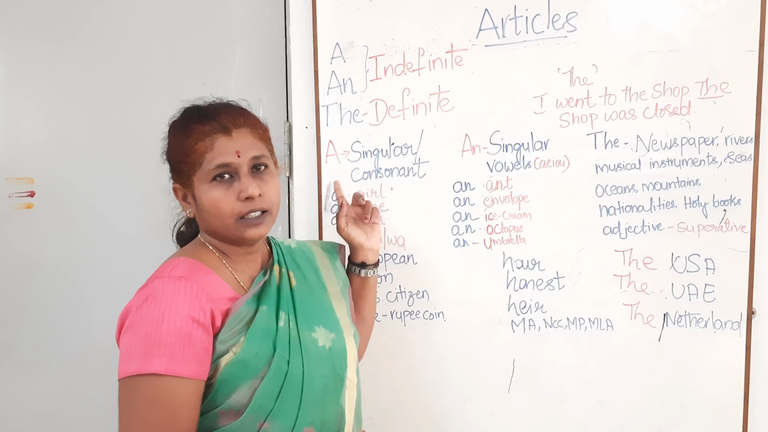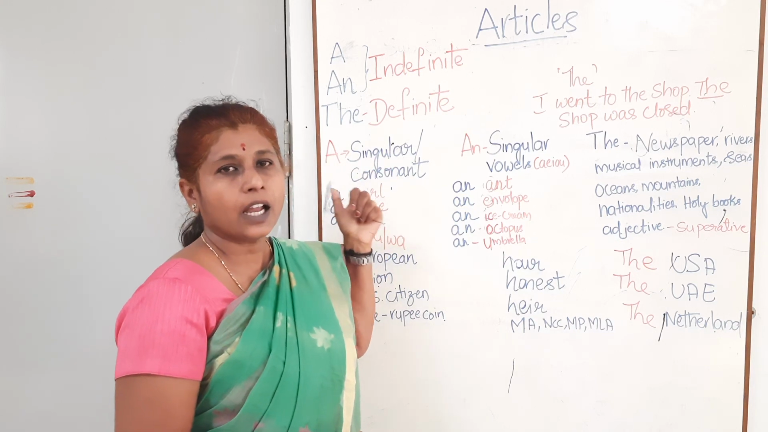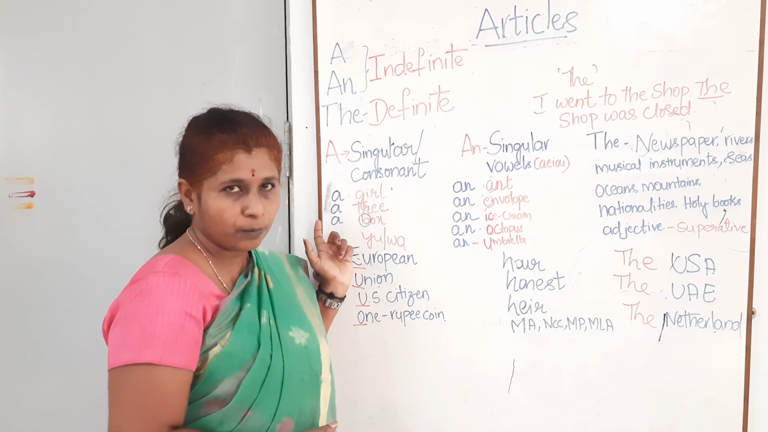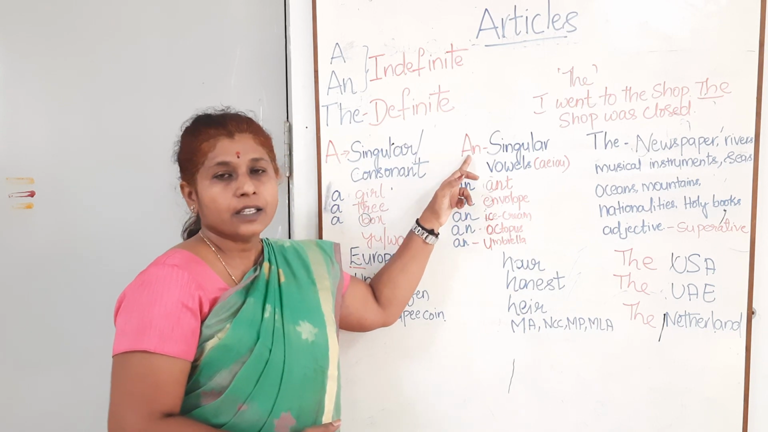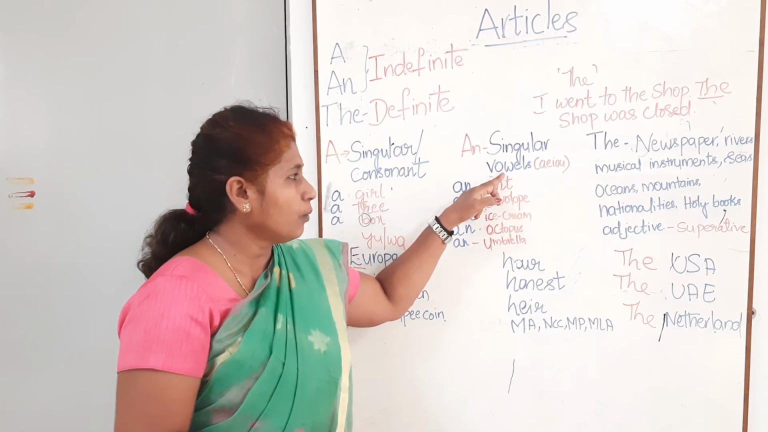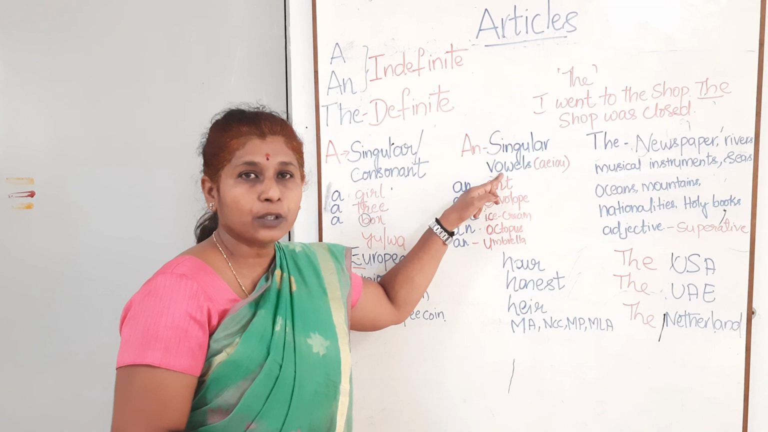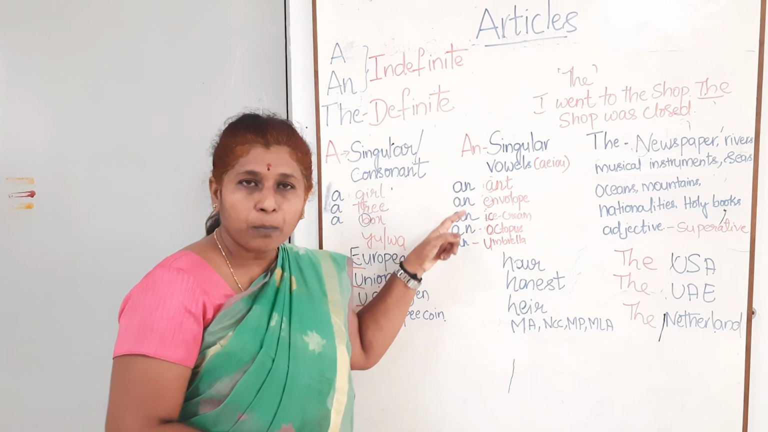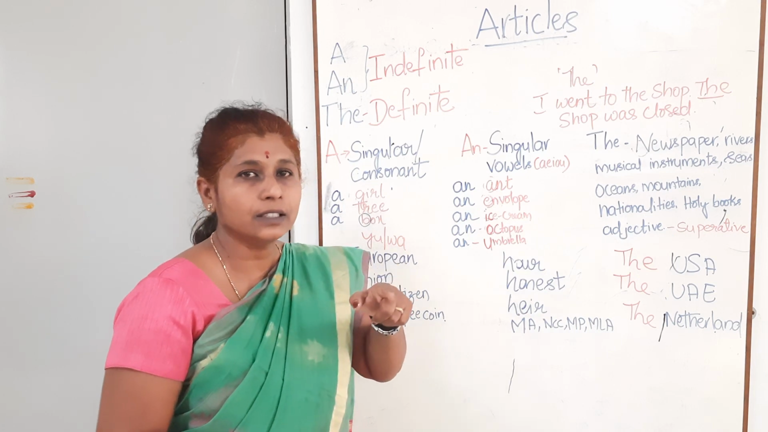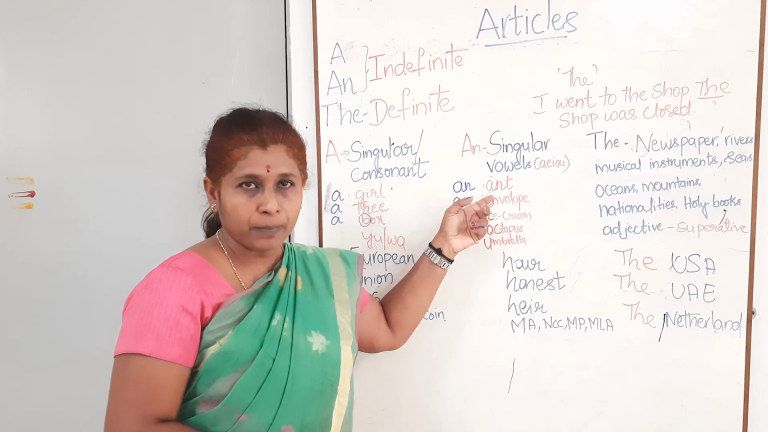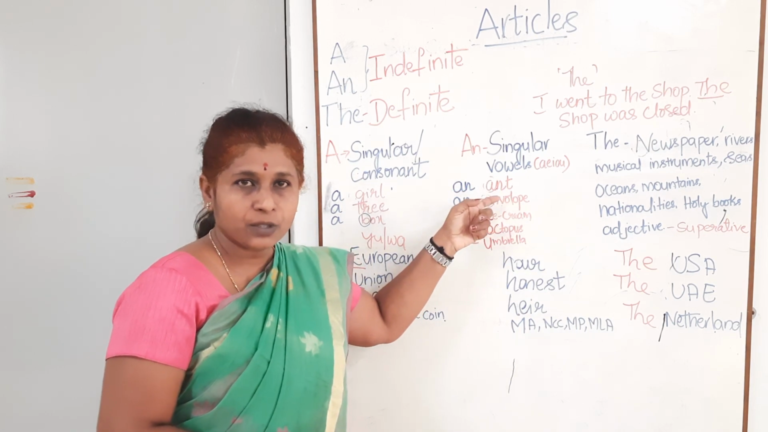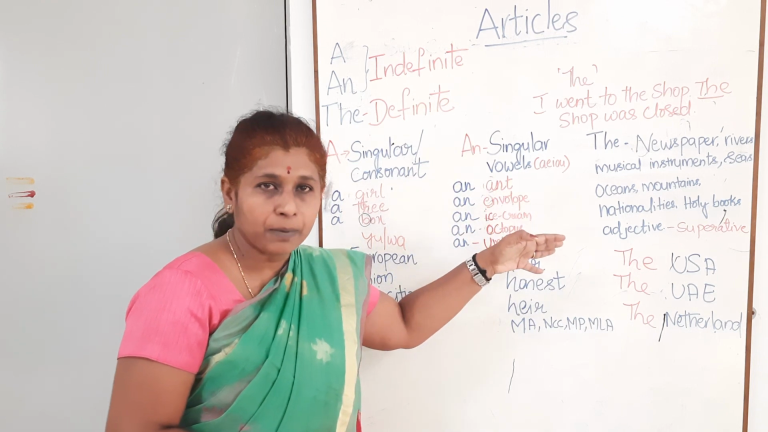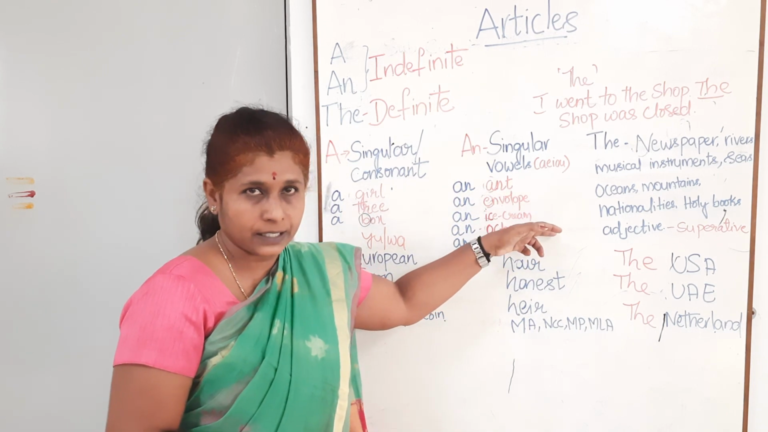So I'll repeat again when to use the indefinite articles a and an. When it is a singular noun with a consonant sound, a should be used. When it is singular with a vowel sound, we have to use an. Be careful, when there is a plural, we cannot use a or an. You cannot say a apples; we should say an apple. When it becomes apples, we say the apples.